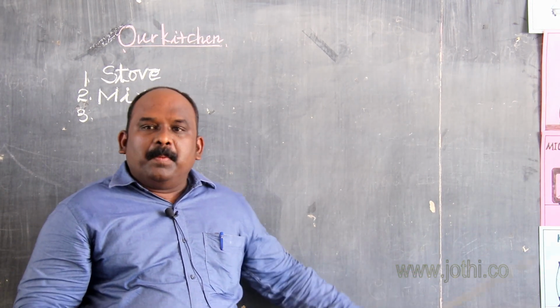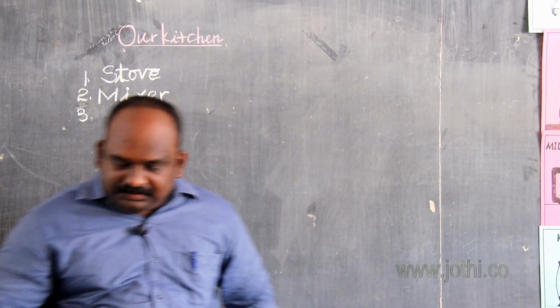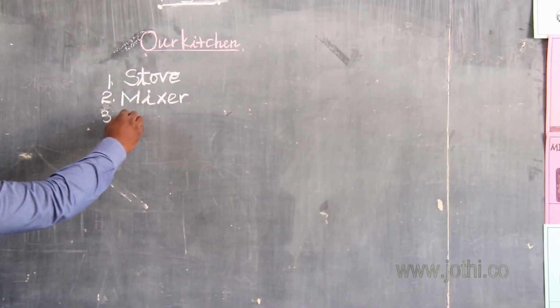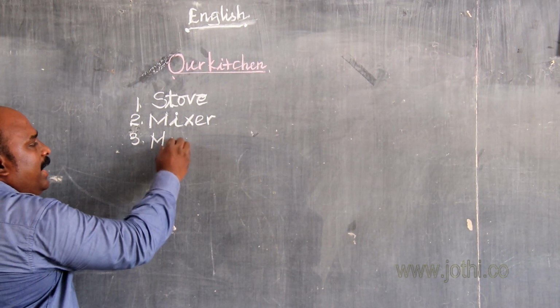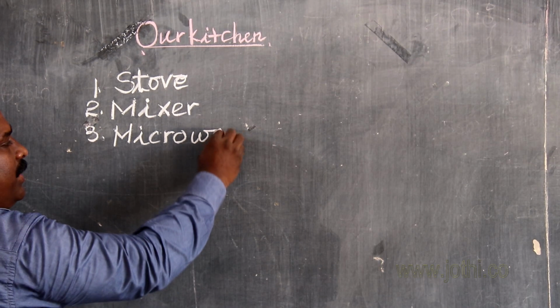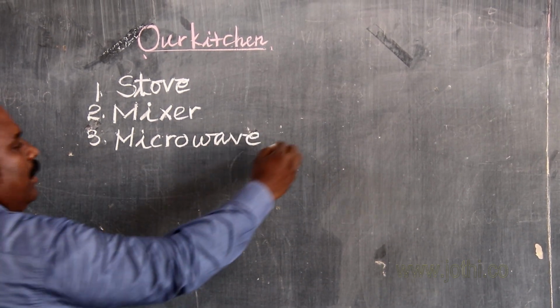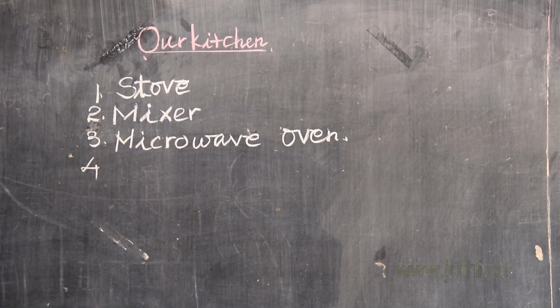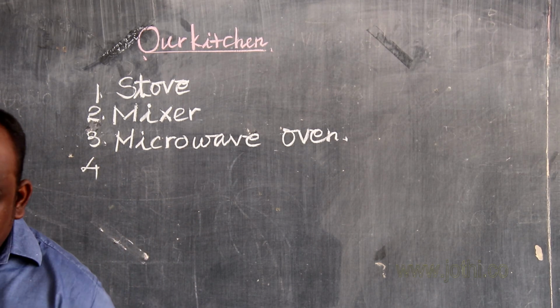It is called microwave oven. What is the spelling of microwave oven? M-I-C-R-O-W-A-V-E O-V-E-N. All of you say microwave oven.